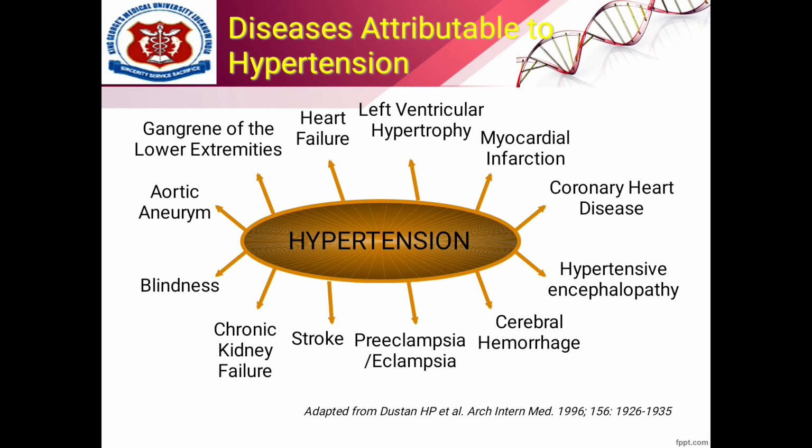And why do we have to treat this hypertension? Hypertension may lead to a variety of diseases. You can see here on the screen gangrene of the lower extremities, heart failure, left ventricular hypertrophy, myocardial infarction, coronary heart disease, hypertensive encephalopathy, cerebral hemorrhage, preeclampsia or eclampsia, stroke, chronic kidney failure, blindness, aortic aneurysm. So these are all the diseases that can be caused by hypertension.